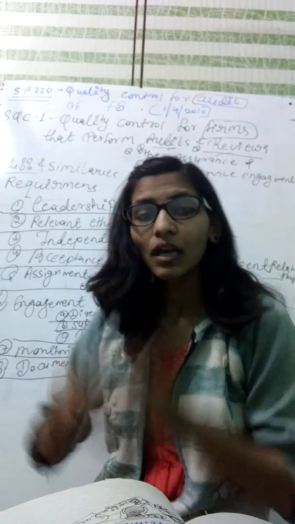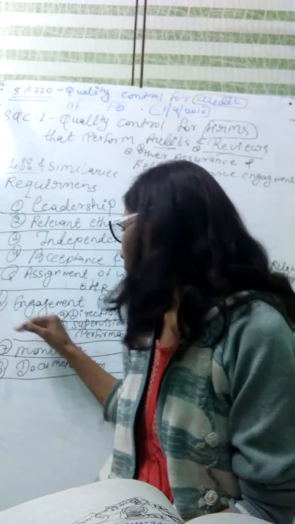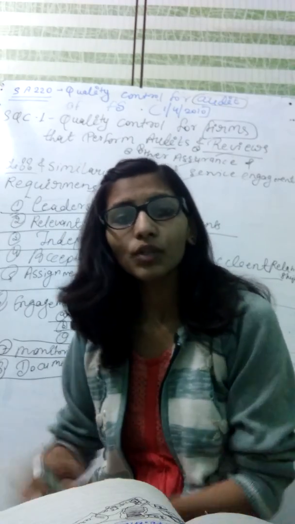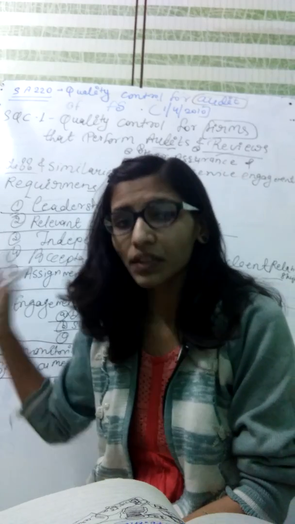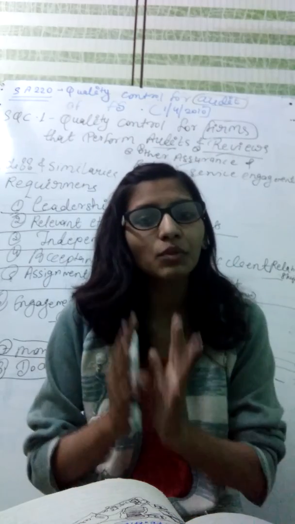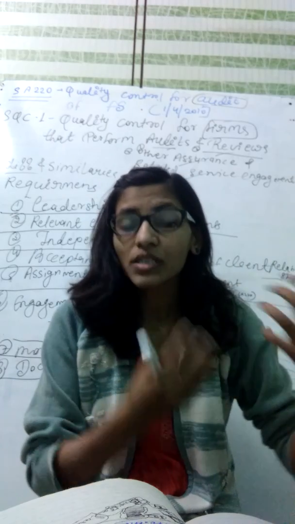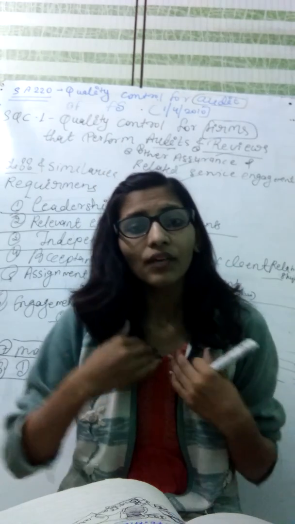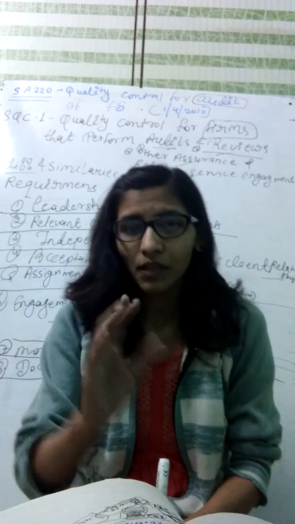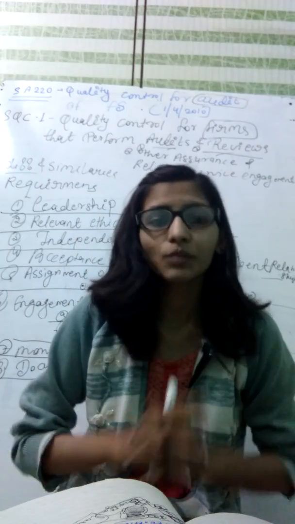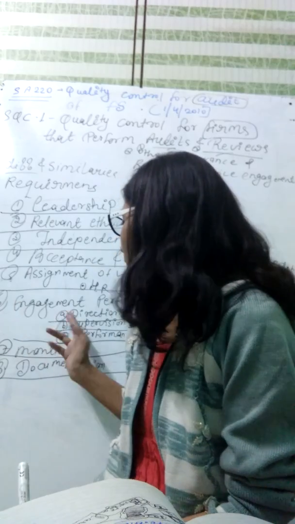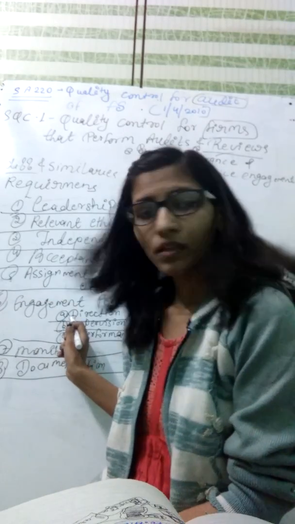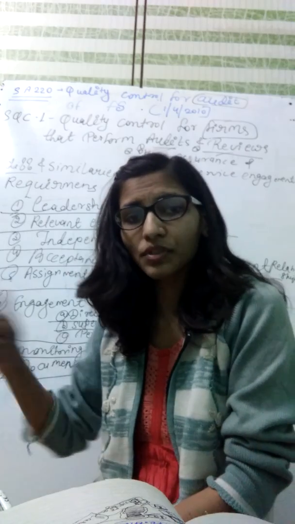Okay, the next point is engagement performance. So you make sure that all the audit work is done according to the firm's policy and procedures. The firm's policy and procedure is made in SQC 1. If any situation or matter arises, then we deal with it according to this particular procedure. It is the firm's policy and procedure made in SQC 1, which is already made by the firm. So you make sure that all the audit work is done according to the directions given in the firm's policy and procedure, SQC 1.